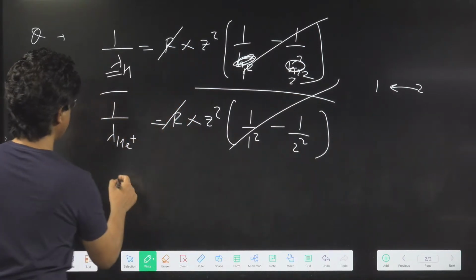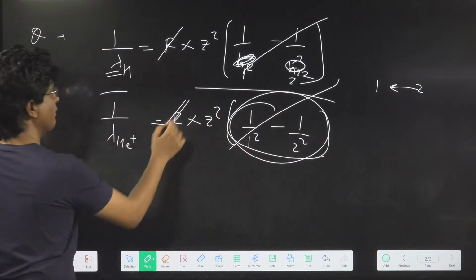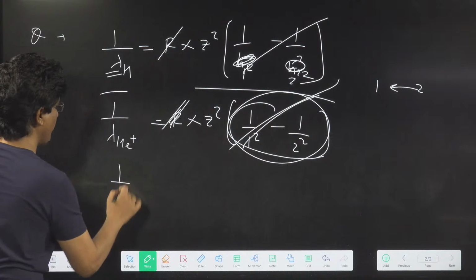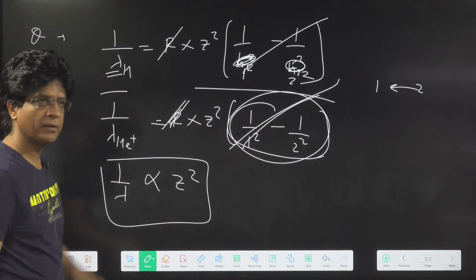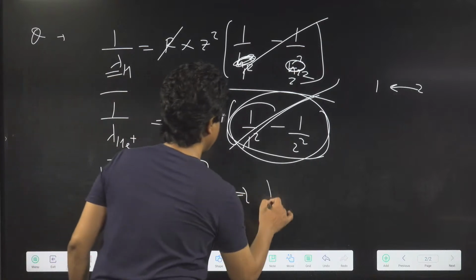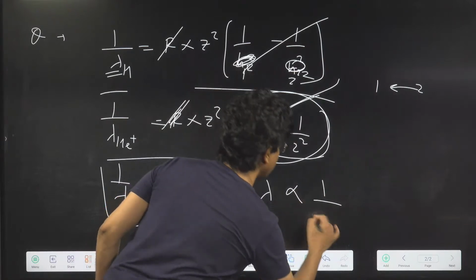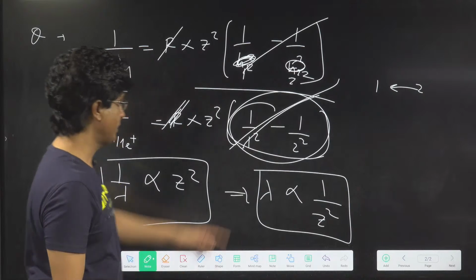So can I say that when this is the same, R will be gone, this will be gone, and 1 upon lambda will be proportional to Z square? Yes or no? For the same line, can I say that? And that also means that lambda is proportional to 1 upon Z square. This is very important.